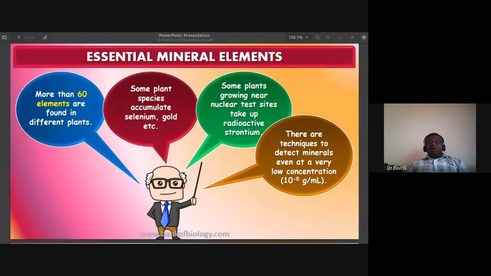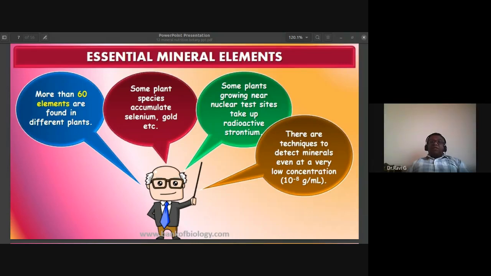Some plants which are growing near the nuclear test sites take up radioactive strontium, so they can be used for removing the radioactive materials from the soil. The heavy metals are also absorbed by the cabbage, as well as cauliflowers. They have the ability to absorb heavy materials from the soil. So if you want to clear soil of pollutants, you can grow these plants and use them to remove heavy metals and other pollutants.